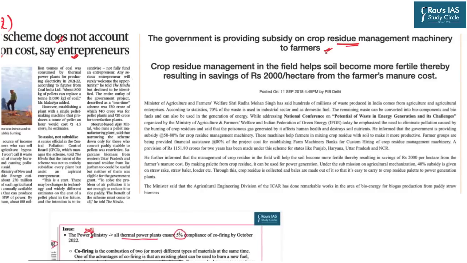Moreover, the government is also taking various policy initiatives in order to promote twin objectives. First objective is, as it is shown, crop residue management, and the second objective is to depollute the industrial emissions. So in this regard, the government is taking several steps.